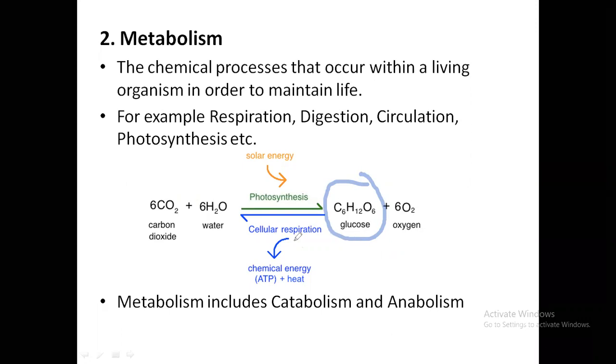Now if you reverse this reaction, glucose in the presence of oxygen breaks down to form carbon dioxide and water. That is a catabolic process because the glucose molecule is breaking down. Digestion is a catabolic process, where the food molecules are getting broken down. So metabolism includes two different processes. Some of them are destructive, called catabolism, and some of them are constructive, known as anabolism. Now let's go to the next slide. The third property of every living organism is reproduction.